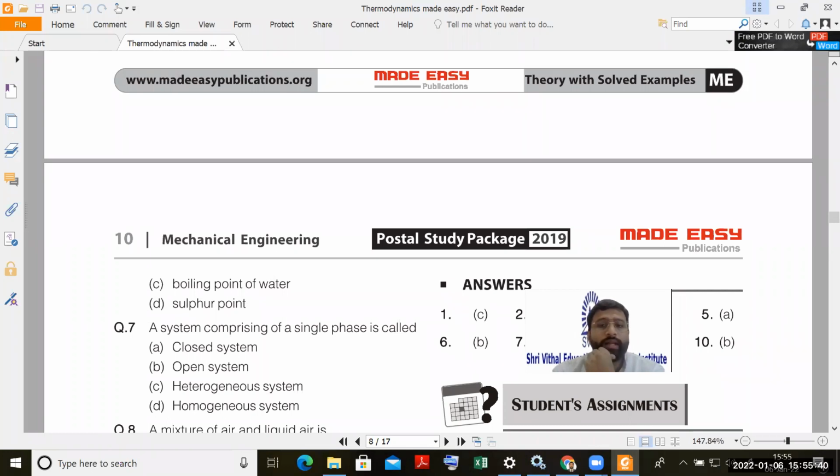Heterogeneous means that even if you add things, they do not mix, like bhel puri. Even though we add chirmure and all the ingredients, they are not becoming one unique thing. So that mixture is heterogeneous. If there are multiple phases present in the system, it is a heterogeneous system. For example, water containing an ice cube. There are two phases: one is the solid phase, ice, and the other is the liquid phase, water. So it is a heterogeneous system.